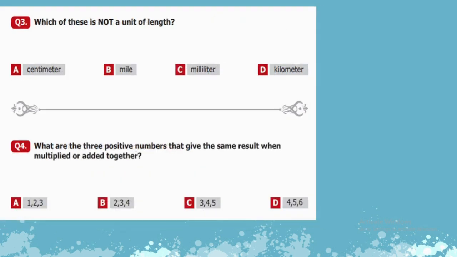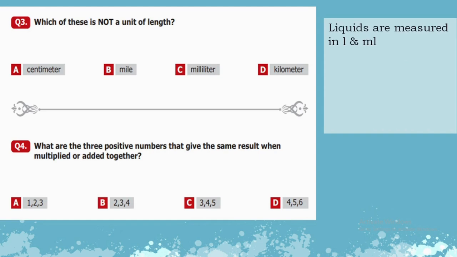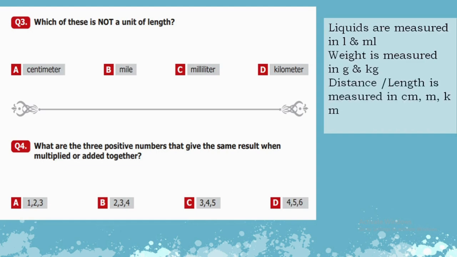Question number 3, which of these is not a unit of length? First of all, let me just remind you, liquids are measured in liters and milliliters. Weight is measured in grams and kilograms. Distance or length is measured in centimeters, meters, kilometers, miles, like that. So here, if we are talking about length, we need to pick the unit that is not for measuring distances or lengths.